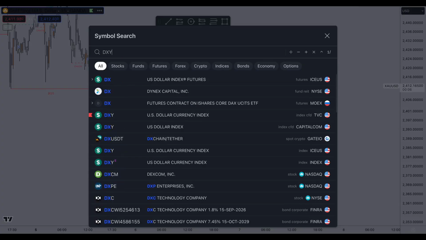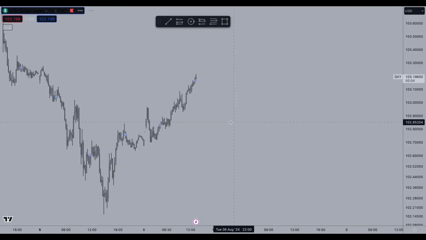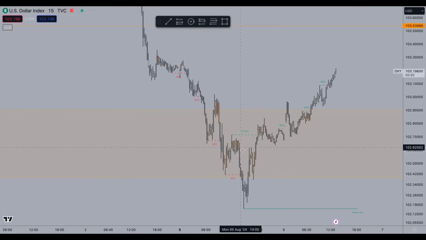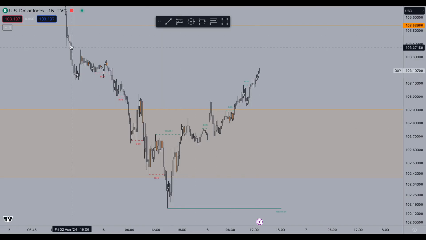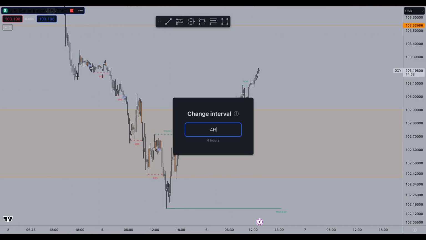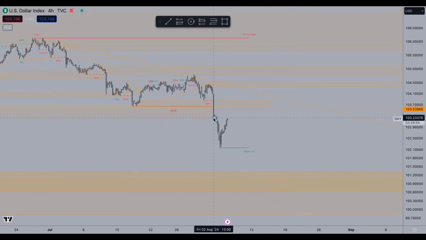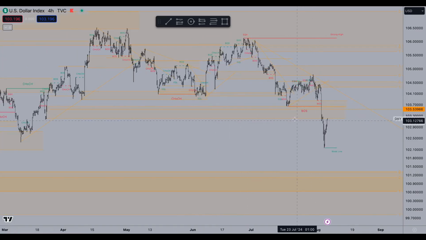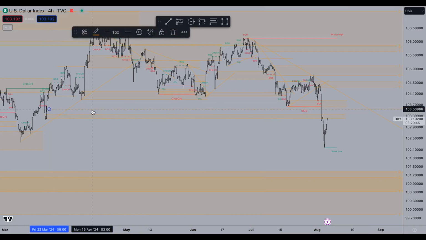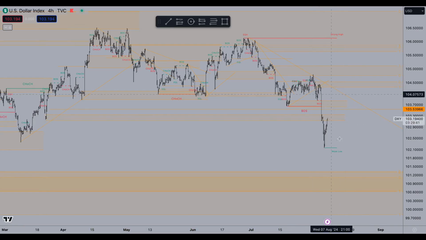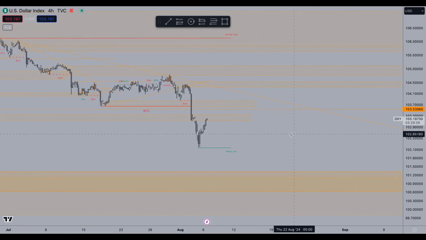Now also going over the DXY, we can see we have a nice rally to the upside. But what I do keep in mind is that the 4-hour is still bearish. So the 4-hour is currently still bearish, and we have these flip zones, we have them in here. Mainly we had one in here and we have one in here, because this was the older demand zone, that one was taken out and we only have supply all the way up there.